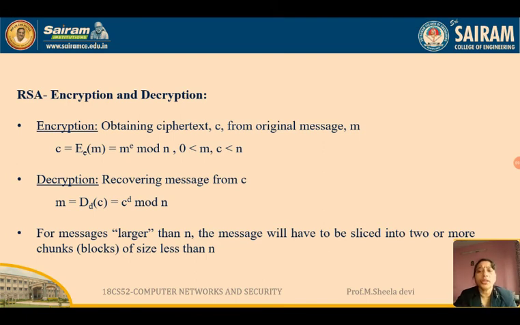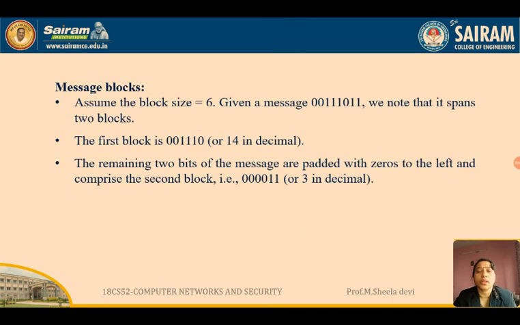So I'll explain with an example so that you can understand better. Take this example, that is, assume the block size is 6. Yes, the block size is 6 and this is the message. So what we have to do, we have to divide the message into blocks. They have already given in the question that the block size is 6. But here we have 1, 2, 3, 4, 5, 6, 7, 8, that is 8 bits.